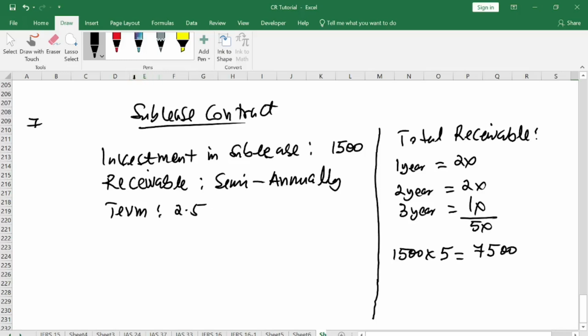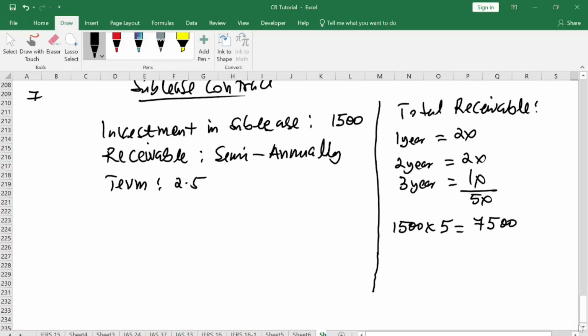7,500 for the total receivables. And they also said that there is indirect cost. Now this indirect cost is for the entire period, which is 250.